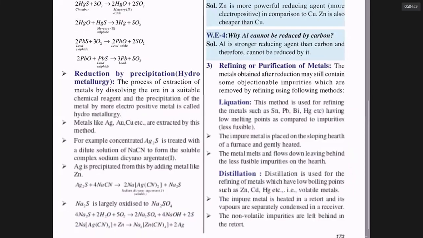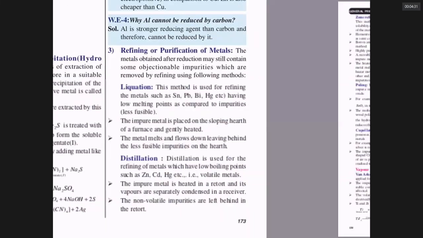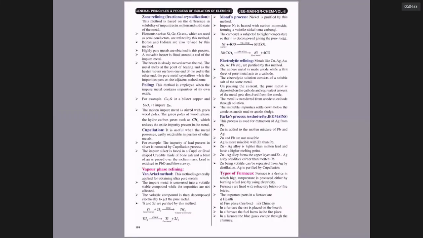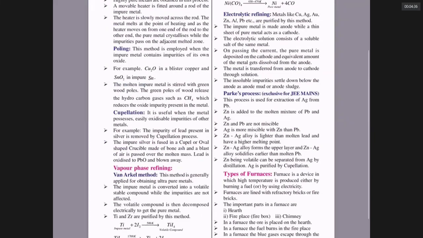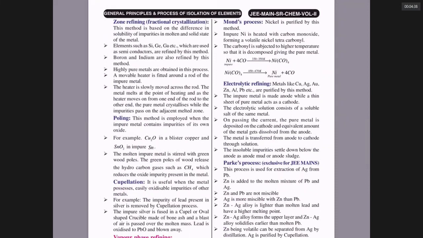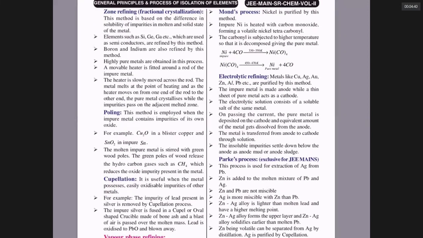Extraction or refining, what is liquefaction, what is distillation, where it is used. Vapor phase refining, Van Arkel method, Mond's process, electrolytic refining.